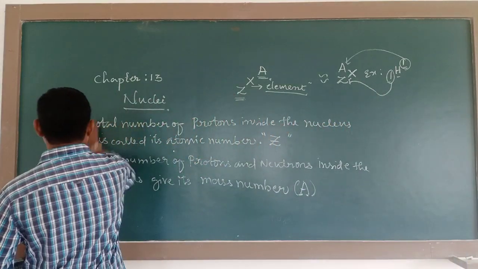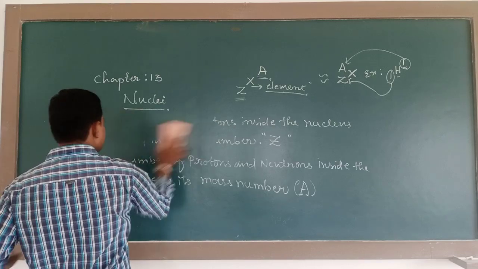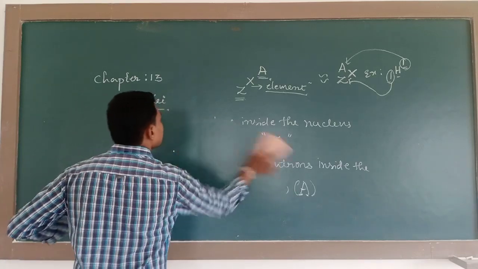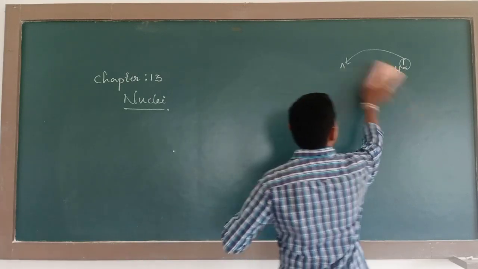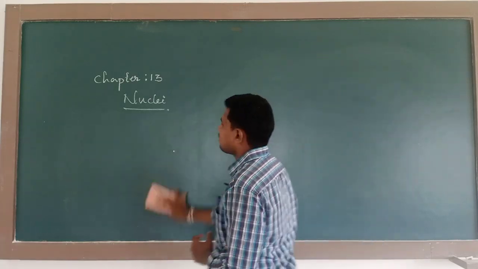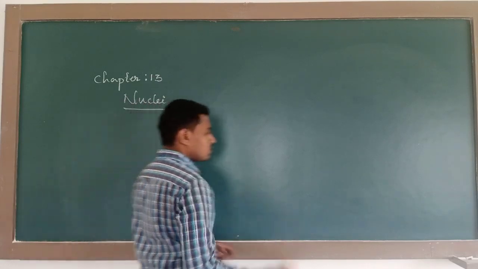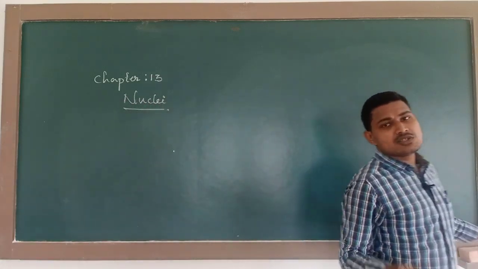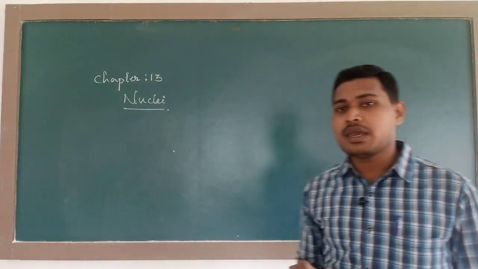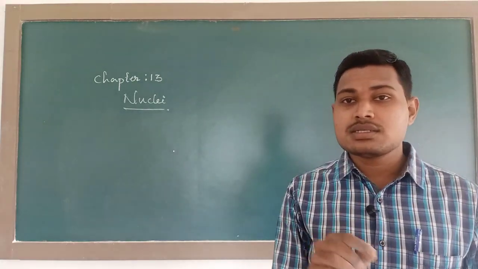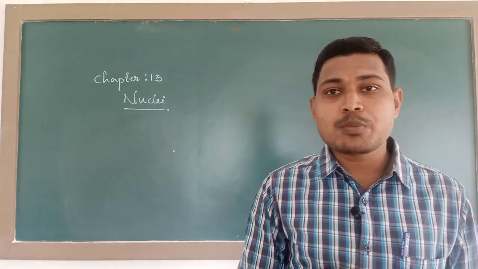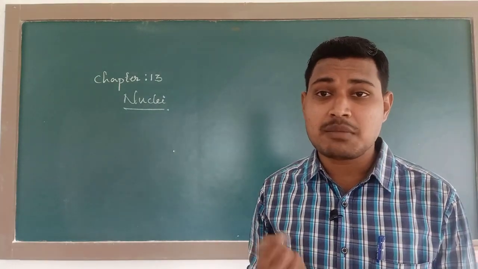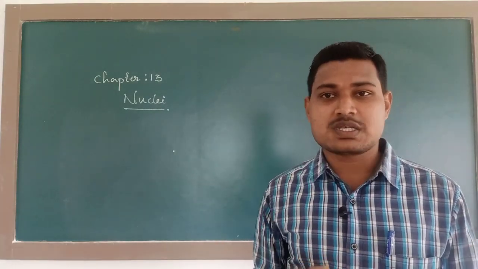Next, after the composition of nucleus, we have to study some definitions or basic terms connected with nuclei. Generally, if you take some nuclei of different elements, they appear to be composed of the same number of protons and same number of neutrons. What do we call such nuclei?